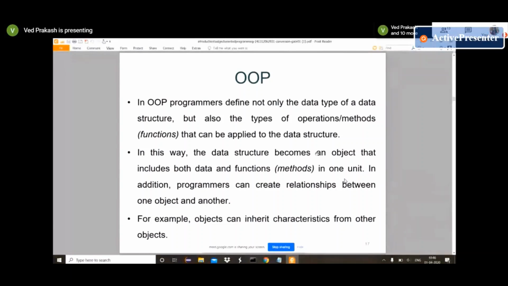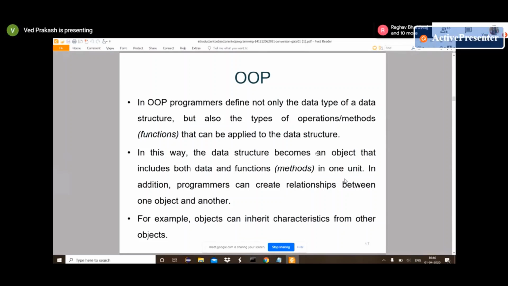When we define object-oriented programming, we define data types like int, string, data structures, types of operations, and methods that can be applied on that data structure. We also provide functions or methods in that object, like print, speak, or run. We provide data like string name, int age. Such things we provide in programs.